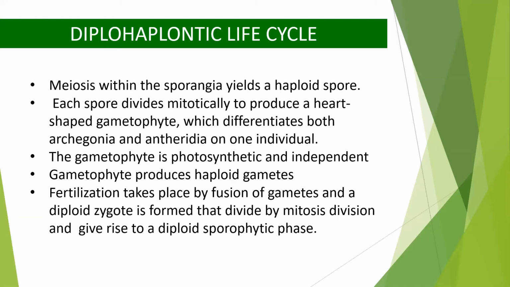The male gamete, again with the help of water, will reach the archegonia. Fertilization occurs and a diploid zygote is formed. Now, this diploid zygote will divide by mitosis and give rise to a diploid sporophytic phase.